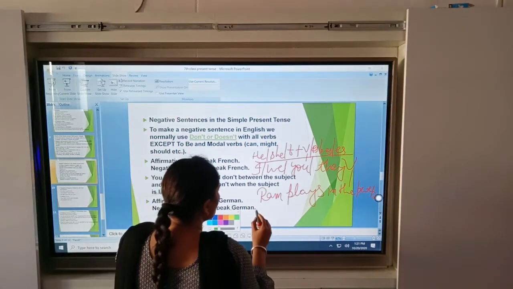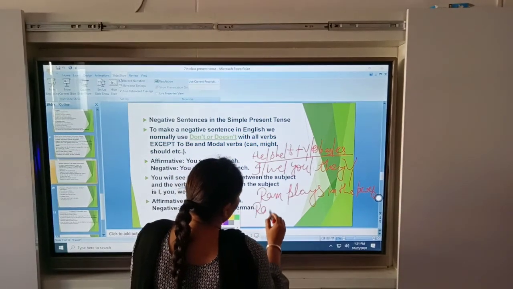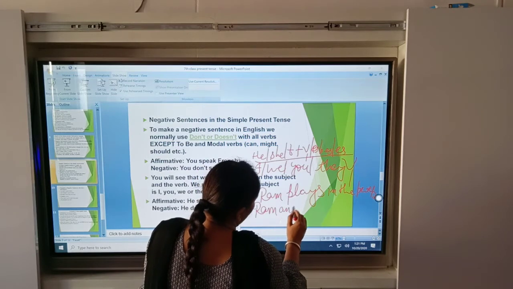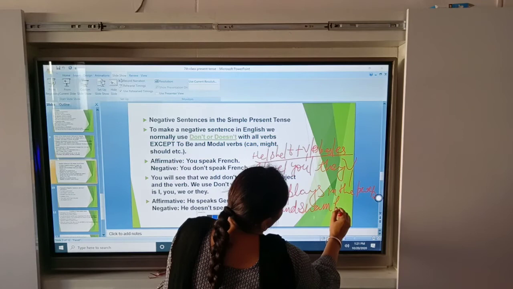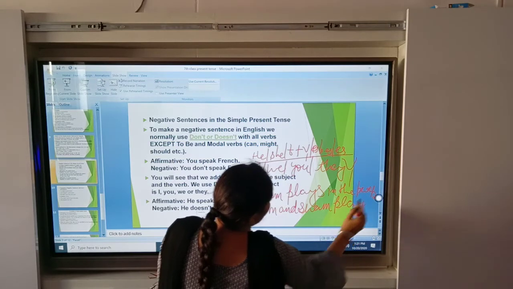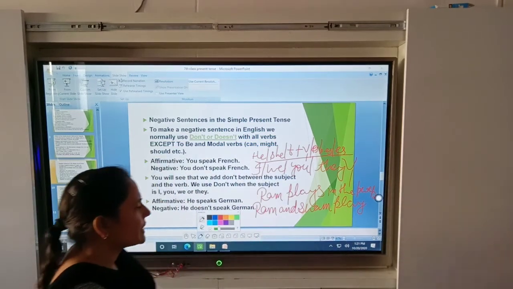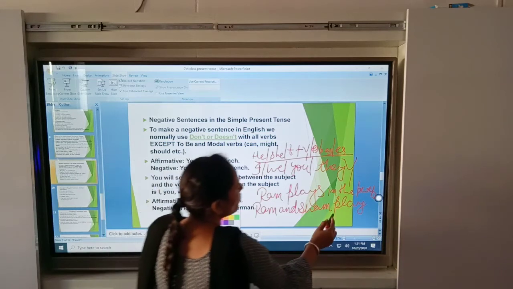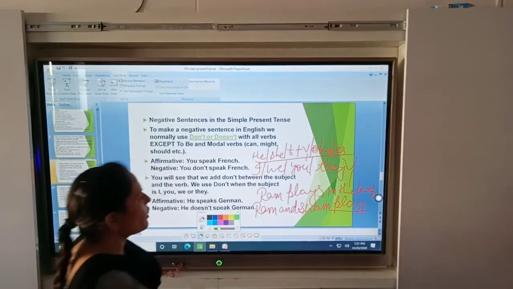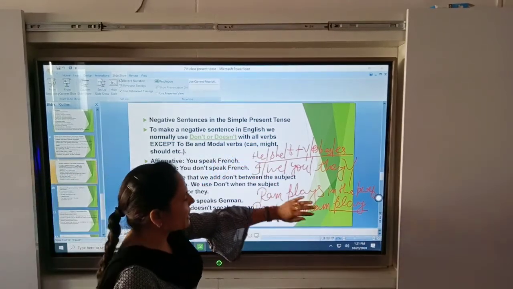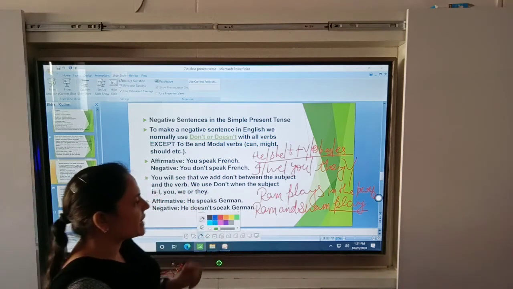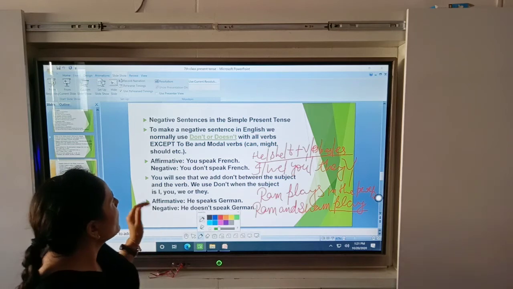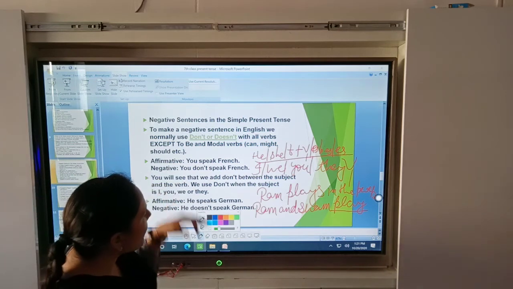Okay, beta. The same way, if I am writing now Ram and Shyam play. Okay, student. Here your subject is plural. That's why your verb is also plural. Okay. All these sentences are affirmative sentences, the formation of the affirmative sentence in the present time. Yes, student. Now, how can you write in the negative form?